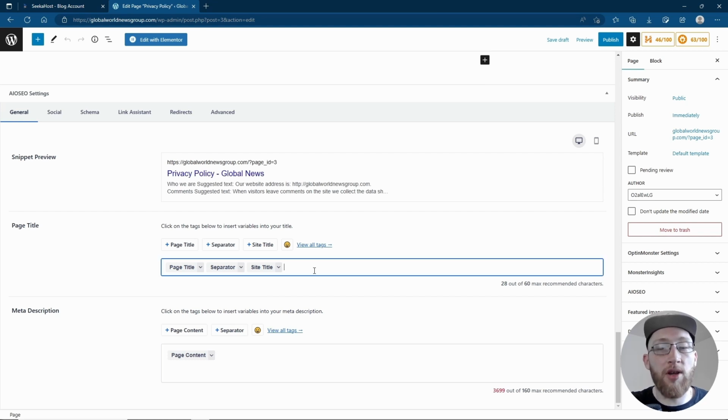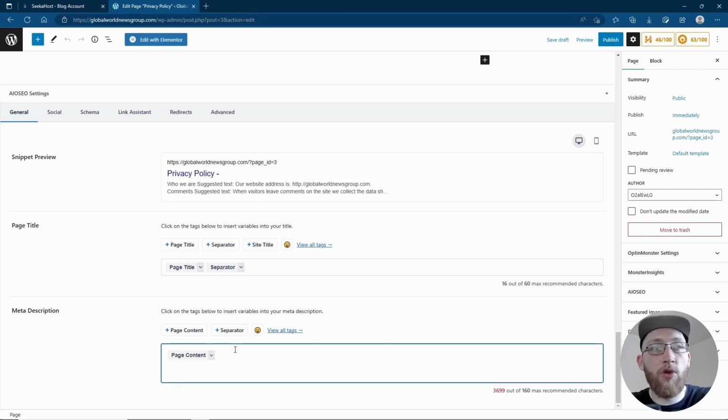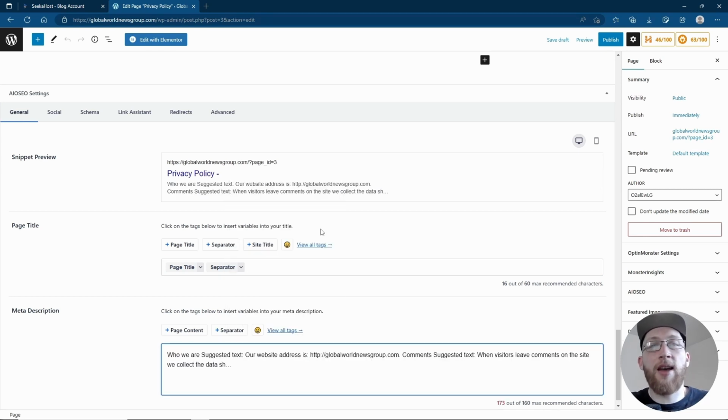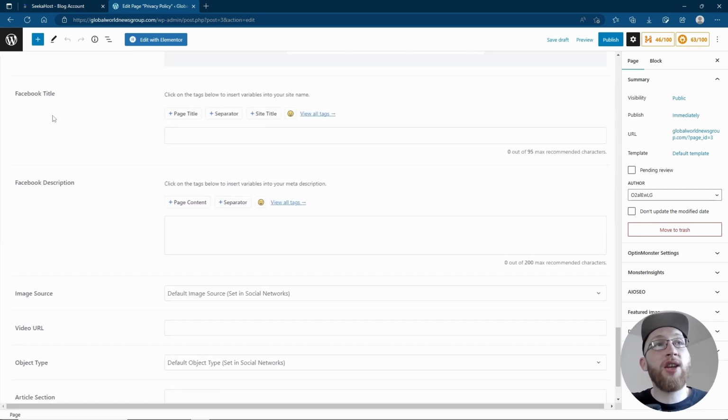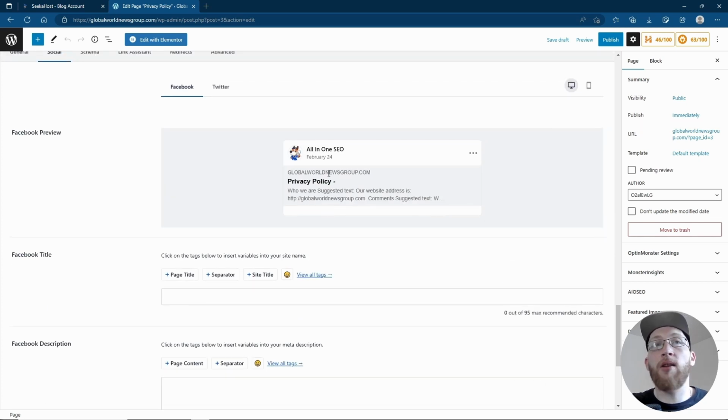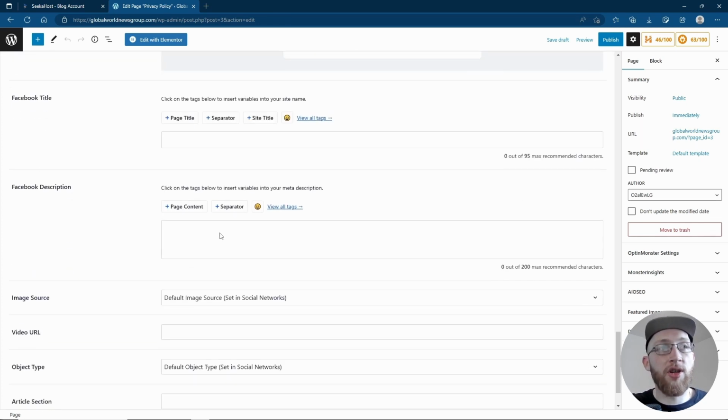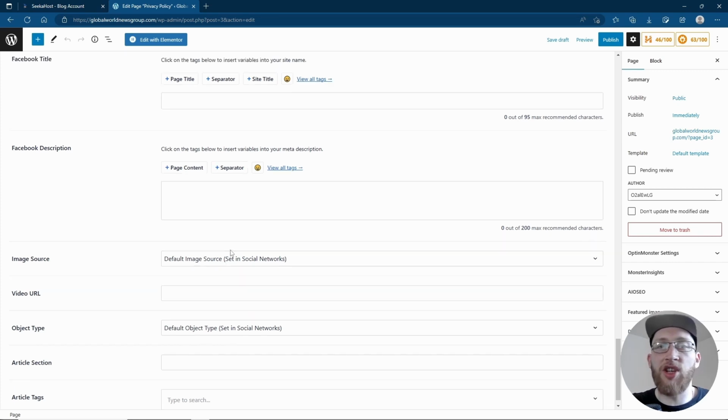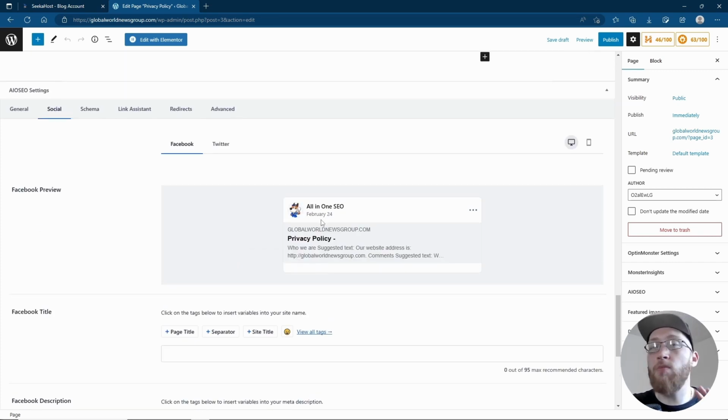So we can show what the title is going to be, whether I just want it to be privacy policy. You can change again what is showing underneath that, so we can paste that if we want it to show that. And you can also change how it looks on your socials when you share it. Currently it looks like this. You can change the title, description, the featured image that shows when people share it on socials, and much more.